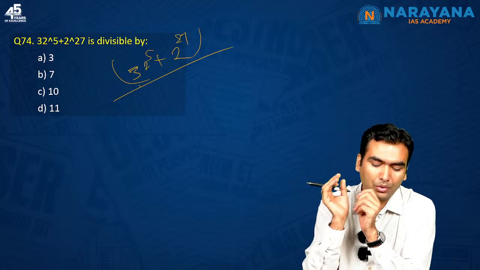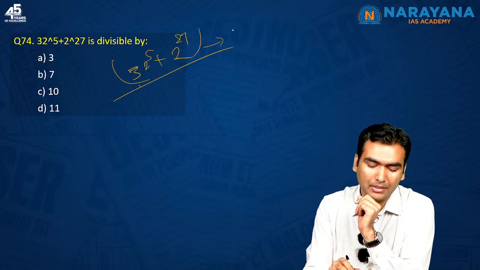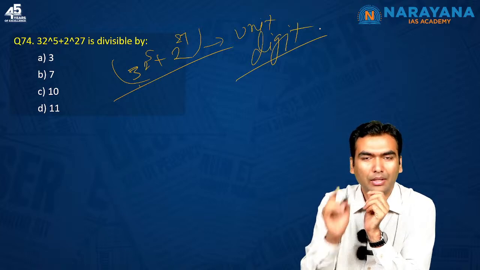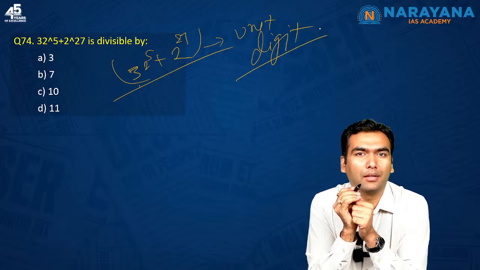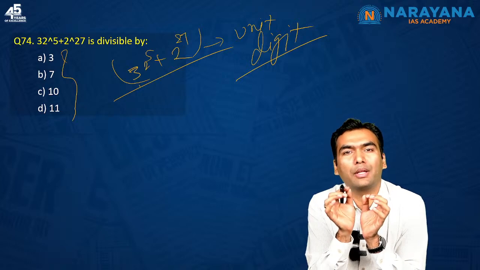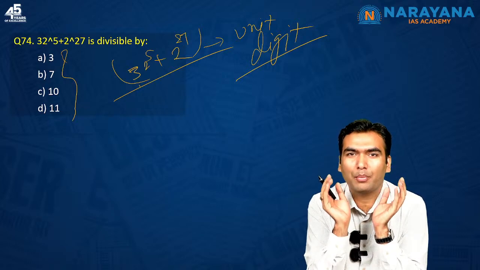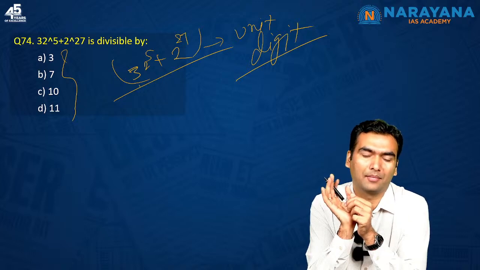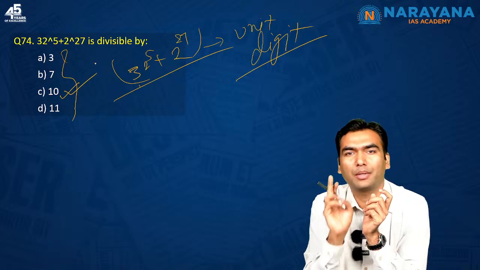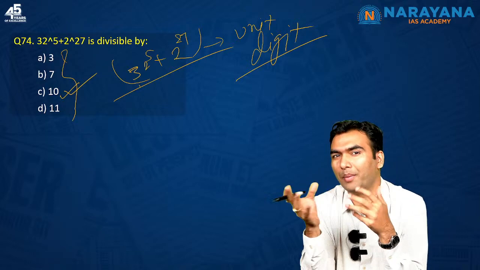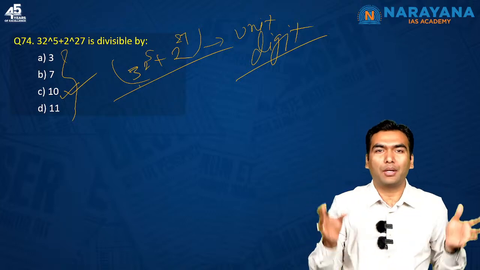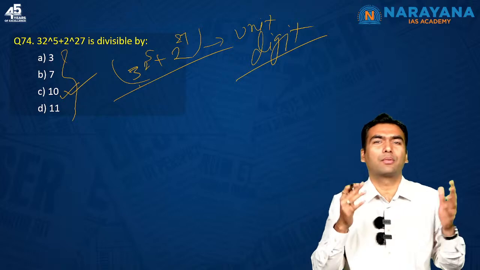So what you can calculate in the case of these numbers is the unit digit. So if you can calculate the unit digit, out of these 4 given options, whose divisibility rule is based on the unit digit? This is the simple question that immediately struck my mind, and that is 10. So my gut feeling immediately said that the answer should be 10. But you cannot go solely based on gut feeling. Although this is not purely gut feeling, it also has an element of logic. So let's find it out as well.